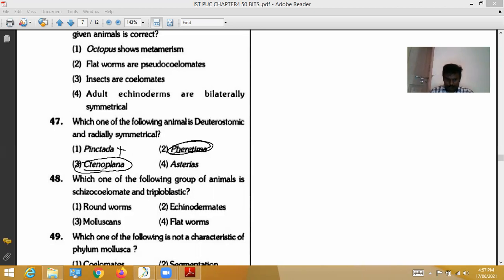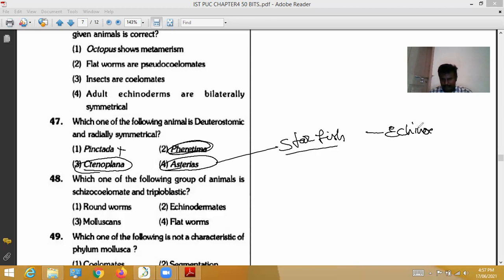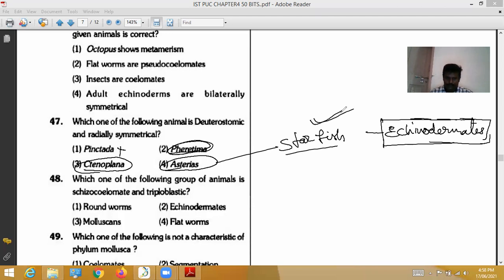Ctenoplana is also not a deuterostomic animal. So here it is Asterias, the starfish. The starfish belongs to the phylum Echinodermata.